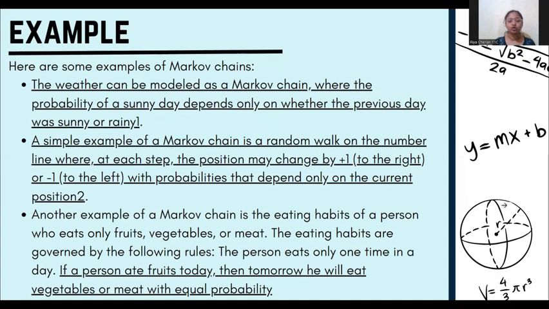An example of a Markov chain is the eating habits of a person who eats only fruits, vegetables, or meat. The eating habits are governed by the following rules. The person eats only one time in a day. If a person ate fruits today, then tomorrow he will eat vegetables or meat with equal probability.